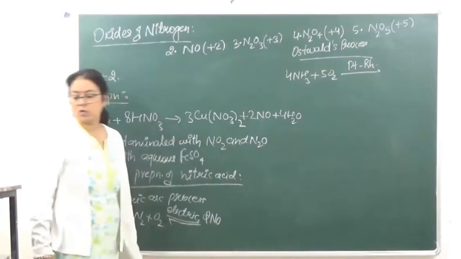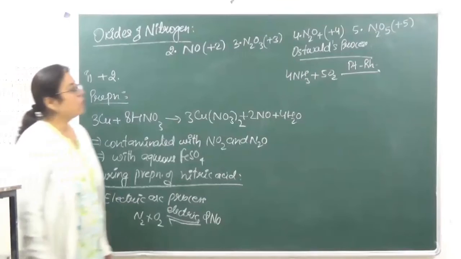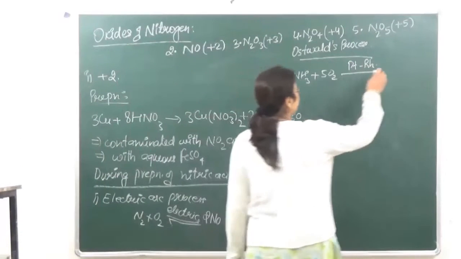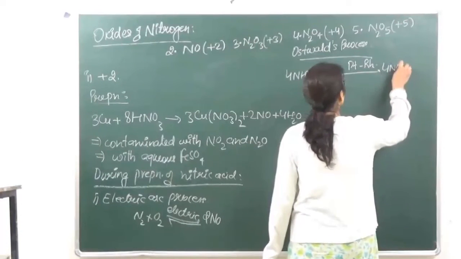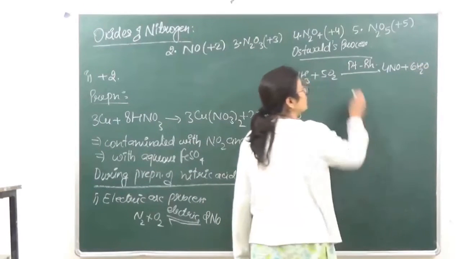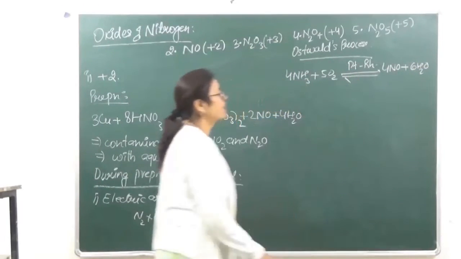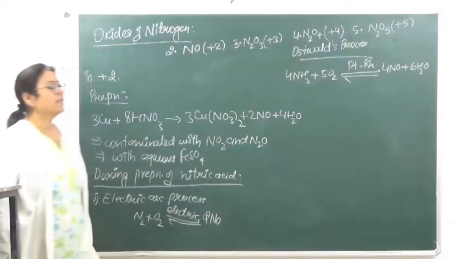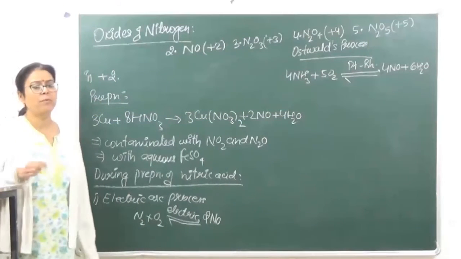This is going to give us NO, nitric oxide, and water. So these are the two methods while preparing nitric acid.